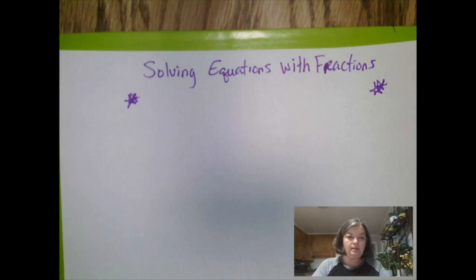An easy step to help you with that so that you don't have to go into adding and subtracting fractions is to eliminate the fractions. You want to manipulate the equation to turn it into an equation with integers, which is much easier to add and subtract.